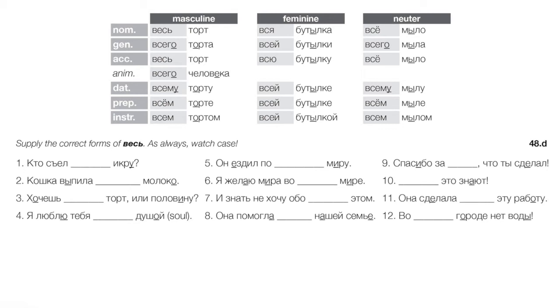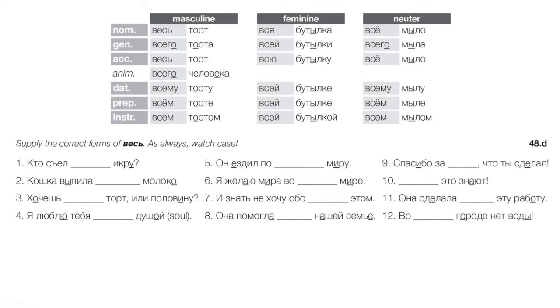6, I wish, or I desire peace in all the world, right? That's the way Russians say, I desire world peace. Я желаю мира во всем мире, right? In all the world. Во всем мире, masculine prepositional. Number 7, I don't even want to know about that, literally, meaning I don't want to hear about it. I don't want to know anything about it. И знать не хочу обо всем этом, right? About all that, about all this. И знать не хочу обо всем этом.